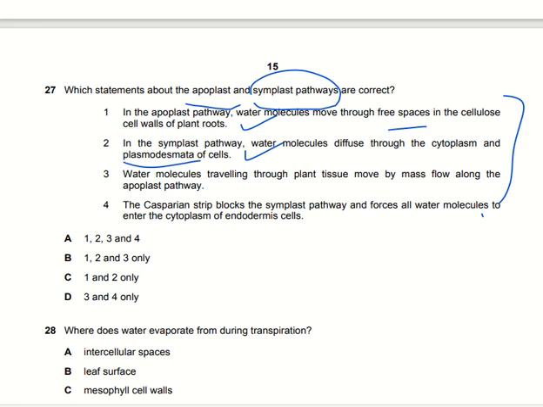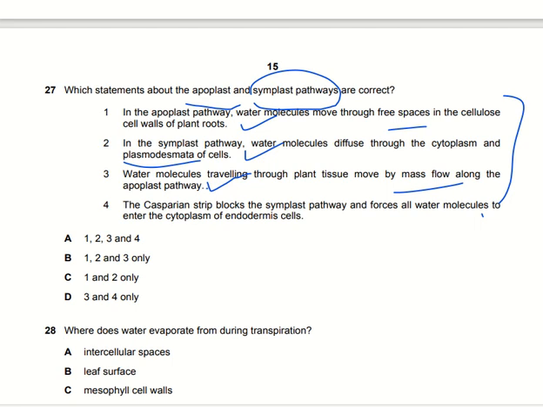Water molecules traveling through the plant tissues move by mass flow along the apoplast pathway. Yes, it can be that mass flow is required in the apoplast pathway. Mass flow means the direction which requires the water to move towards it. The point where the water molecules are low, the water molecules will move towards that low concentration point. So this is mass flow.